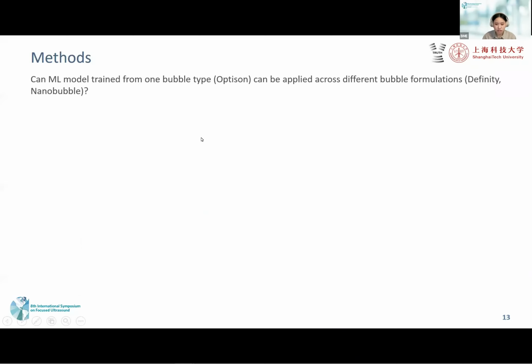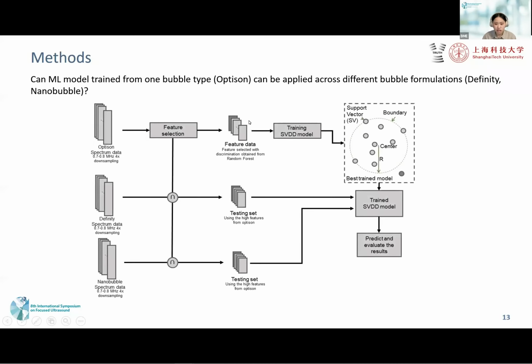Then we got another question. Can the machine learning model trained on one bubble type be applied across different bubble formulations? We first choose the key features from the Optison data before training the SVDD model. Next, we test the trained SVDD model by predicting tissue hemorrhage and analyzing the results using the same features on the Definity and the nanobubble data.